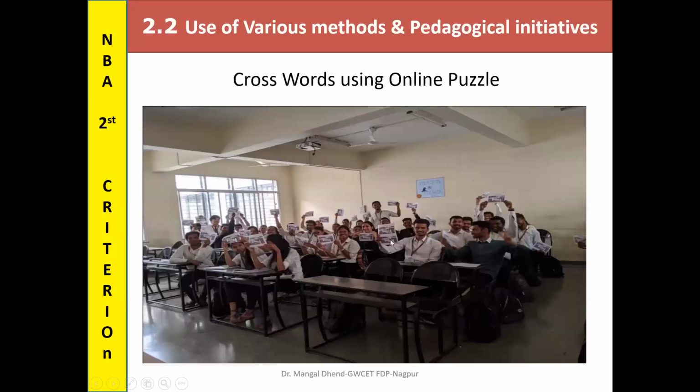Now this was the crossword test. That crossword was developed by the students only. I was monitoring the questions, up to what depth they must go, and all this they prepared and conducted, and I just gave it the name test 2.